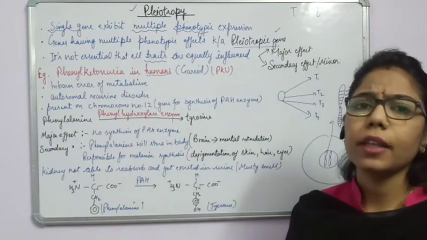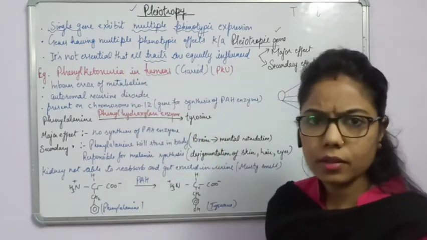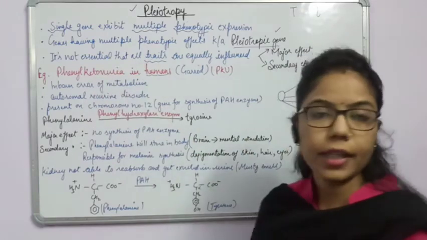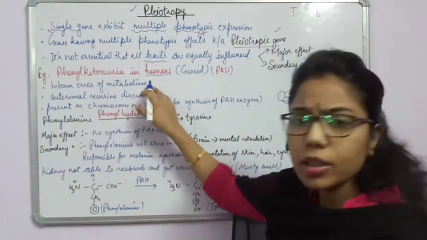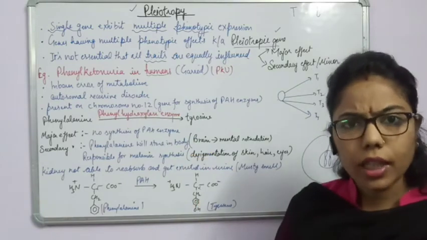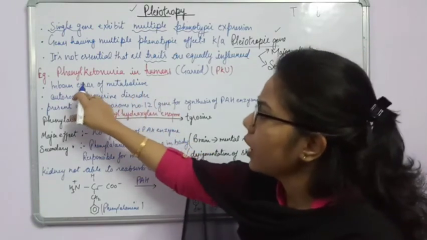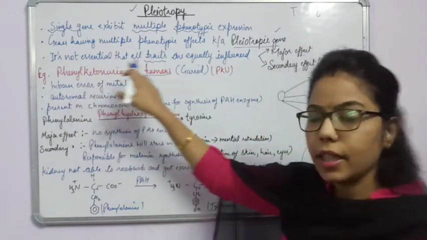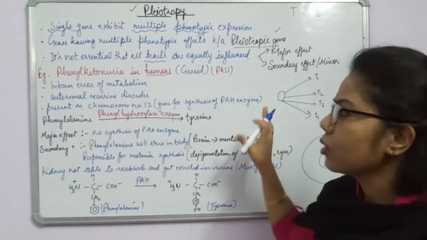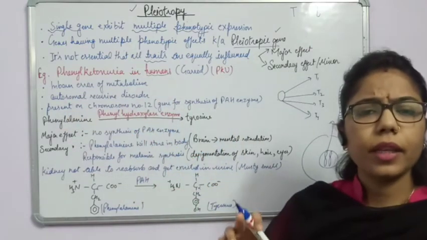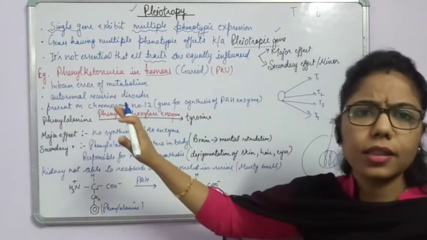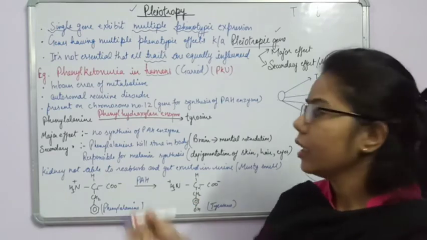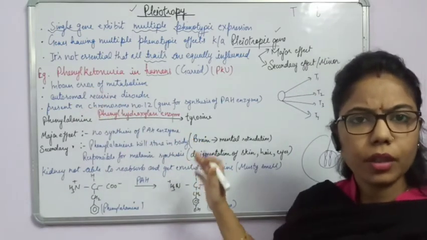The proper activity. So due to this disease, or we can say any abnormality, what will happen? The metabolism of a person will get changed. And why is it happening? Due to the error or due to the mutation or due to the changes which take place in the gene. Okay, and this error takes place from the birth itself. ये हम कह सकते हैं कि right from the birth ही होता है. It will not take place after the birth of the baby.